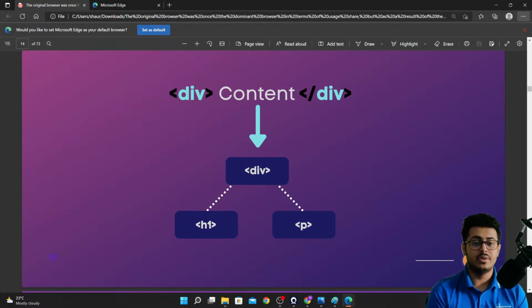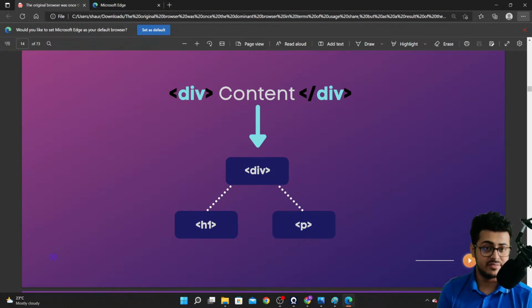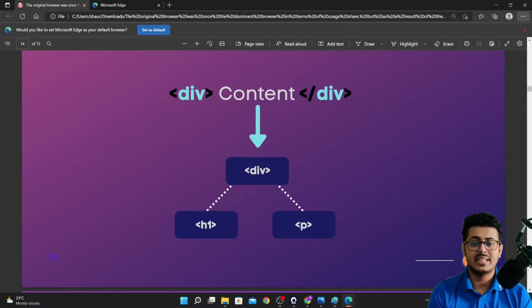For example, when we were using the H1 tag, it was making the text look big and bold. When we were using a paragraph tag, it was making the text look like a paragraph itself. But there is another tag called the div tag, that does not provide any kind of aesthetic changes to your text. It is basically used to containerize other tags inside of it, to put multiple tags inside of it. So for example, if you want to containerize an H1 tag and a P tag together into one single tag, that will be the point of time you will be using the div tag.